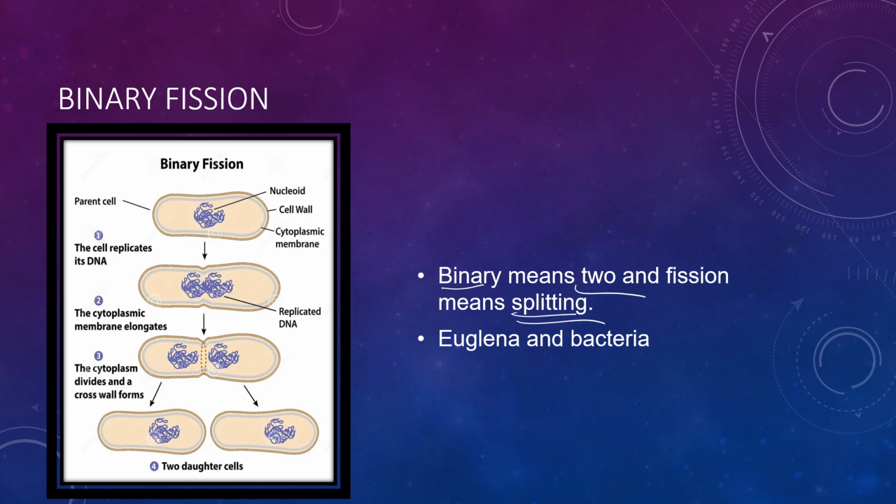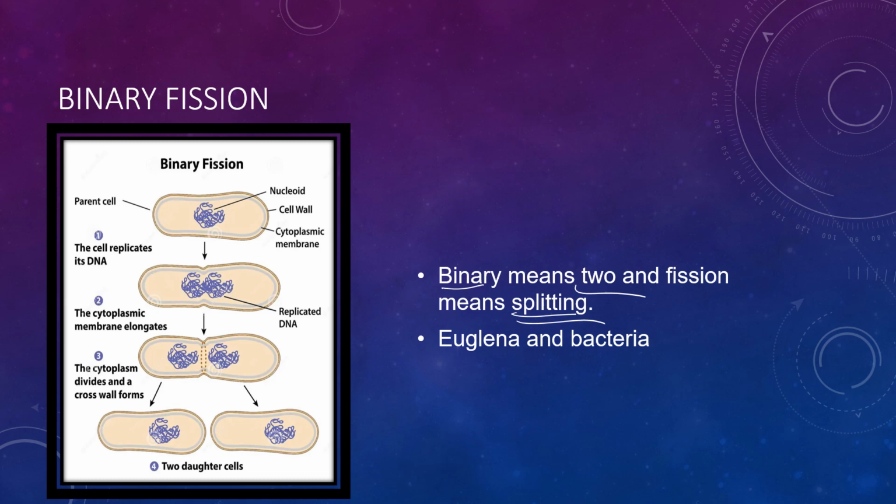So one cell is splitting into two, that is binary fission. Now this binary fission is a simple division of a unicellular organism into two small daughter cells. These daughter cells are roughly of equal size, and each daughter cell again grows into an individual adult. This reproduction is very common in bacteria and euglena.